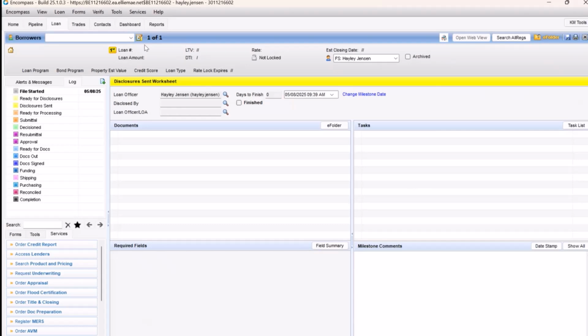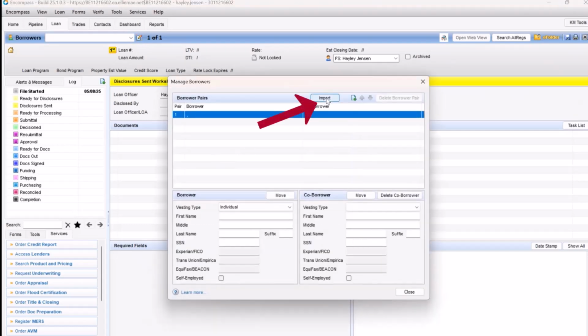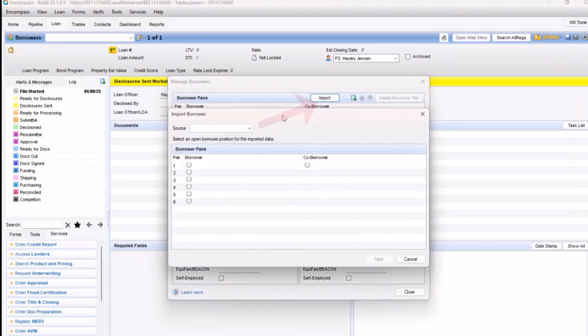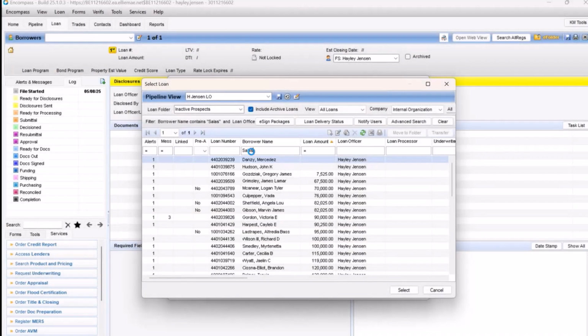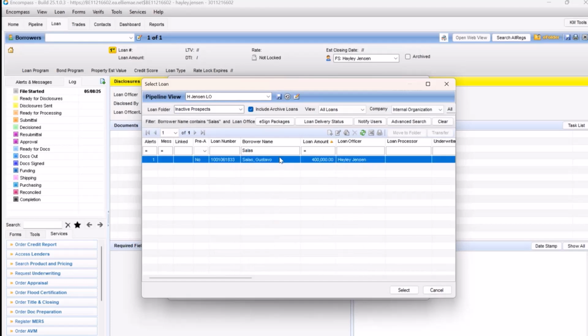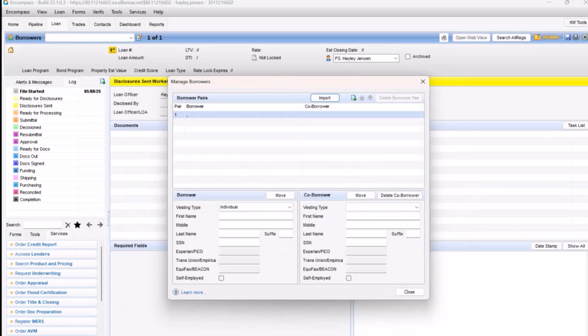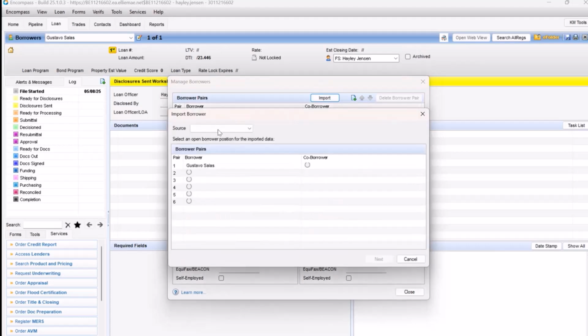Click on Manage Borrowers, click Import, then select the source as another loan file. Import the primary borrower first. A pipeline view will appear, then just select the original inactive file from this view. Now remember, just like duplicating, all the transaction details will be wiped here, but the borrower information and any complex REO information will transfer over very nicely.